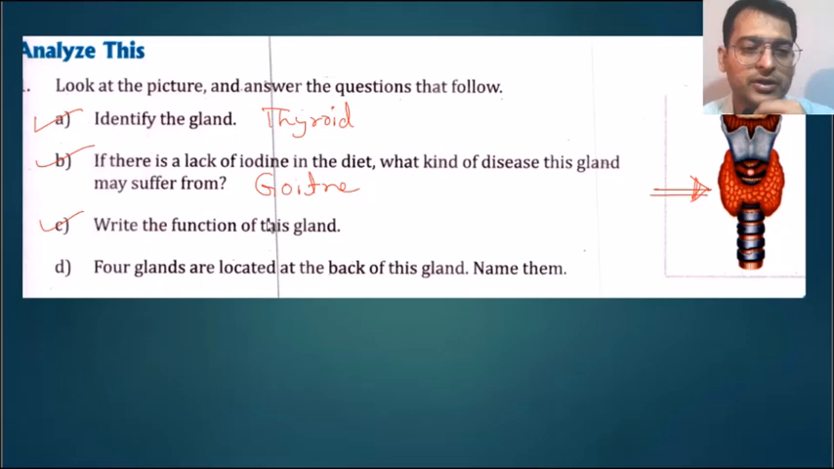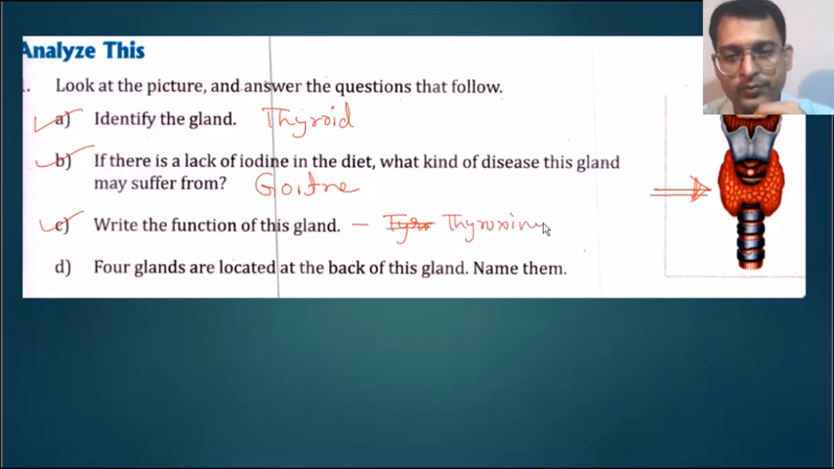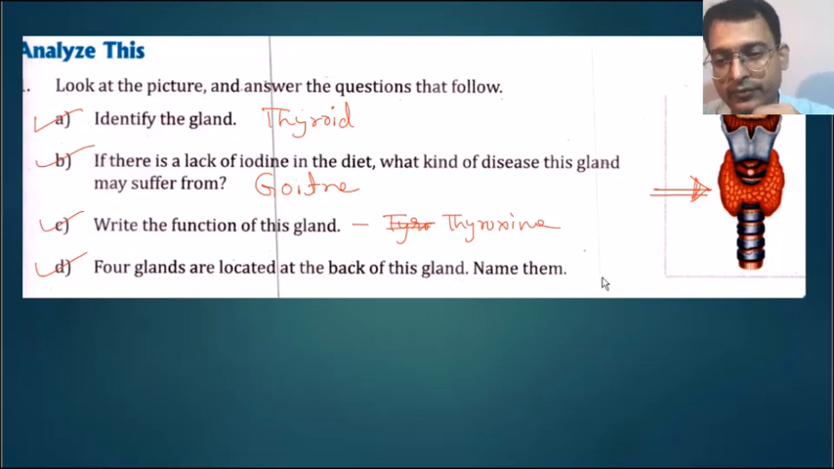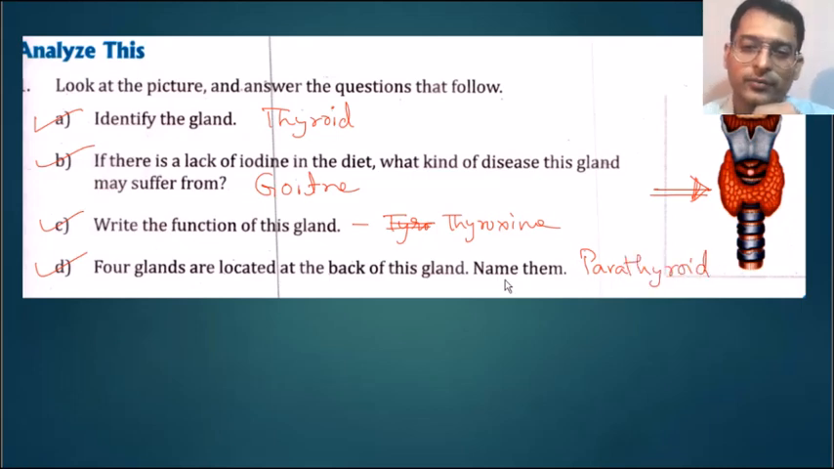Write the function of this gland. It produces the hormone thyroxine, which is required for the metabolism. What are the four glands that are located on the back of this gland? In the back of this gland, there is the parathyroid gland. Parathyroid gland. Okay.